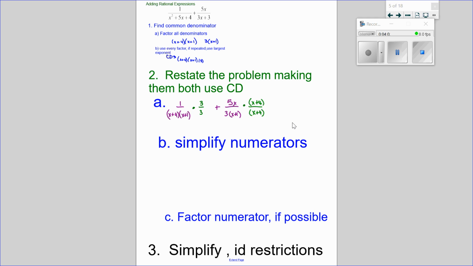It just changes how it looks. So these would be my multipliers. Once I multiply those in, I get this single fraction if I wanted to pull it together. So I have 3 from the first plus 5x times x plus 4 from the second, all over the common denominator. Now you worry about your numerators. You need to simplify your numerator, combine like terms, get it cleaned up.